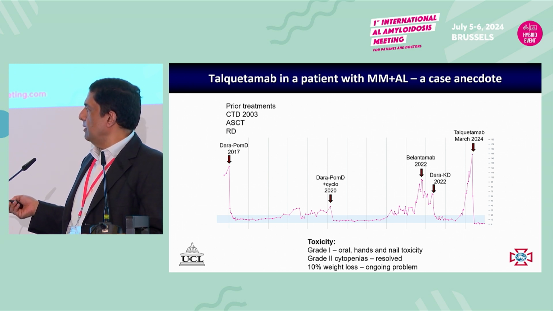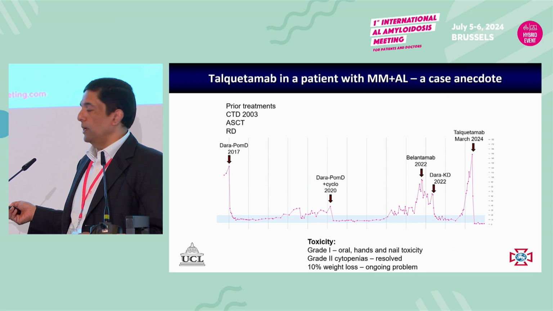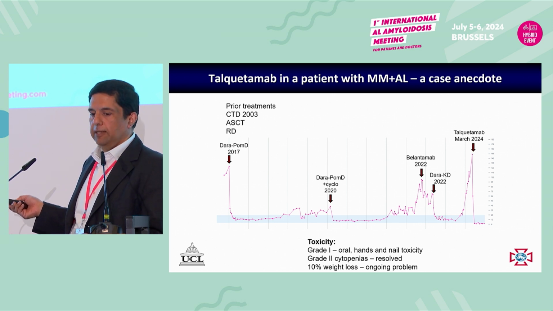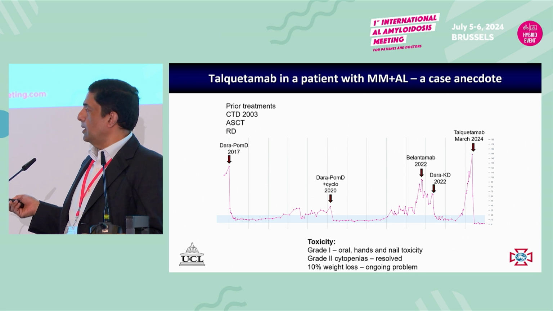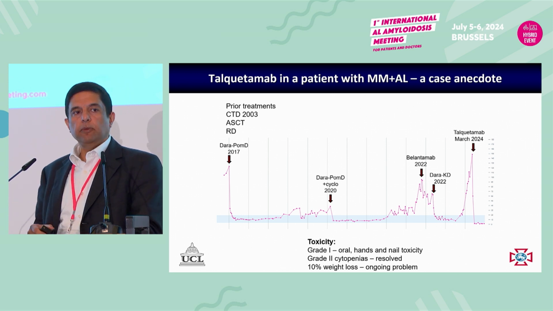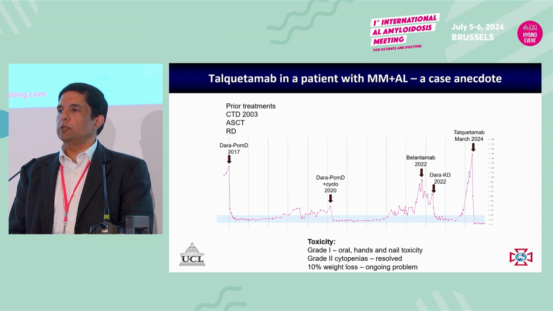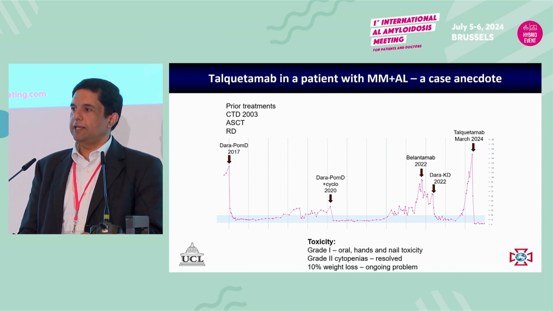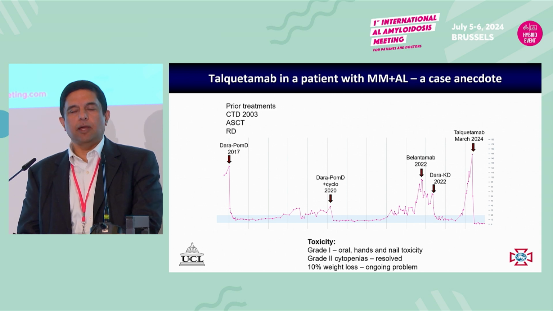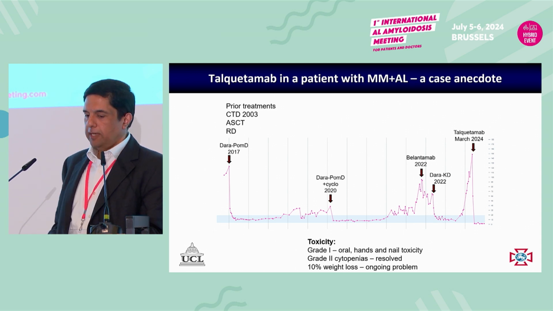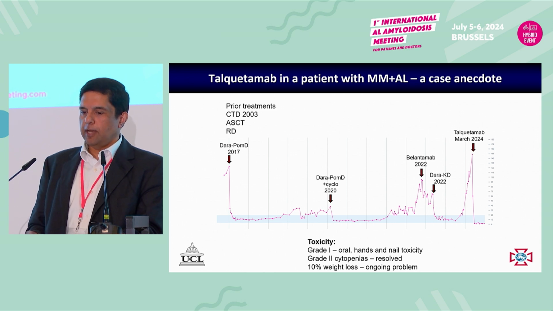Then very cautiously, we gave carfilzomib and Dara for this patient, got a response which lasted for about a year, but then progressed with rapidly rising light chains. At this point, we wanted to give him a bispecific because we had access. We wanted to use teclistamab, but the patient had heard about some data which had been presented that patients with teclistamab don't respond so well to CAR T-cell treatment, and he has decided he wants to have a CAR T-cell treatment, so refused teclistamab. We had a second consultation with Professor Sundar Jagannath at Mount Sinai, who suggested we should